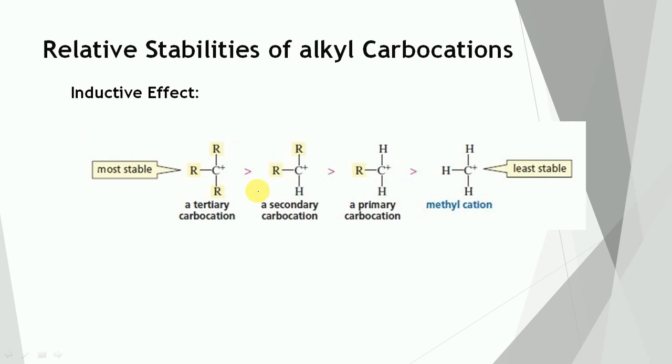The alkyl group which is attached to the positively charged carbon of the carbocation tends to release electrons toward the positive carbon due to the positive I effect, which is the electron donor effect.